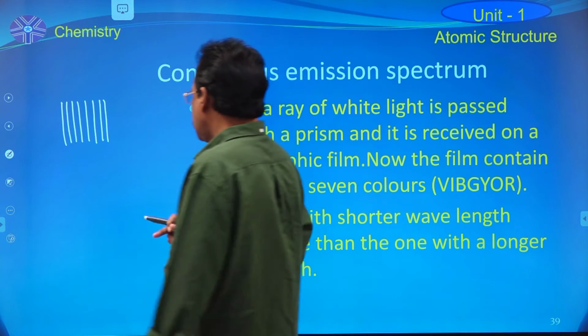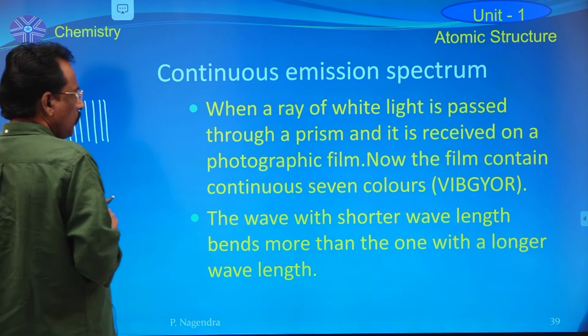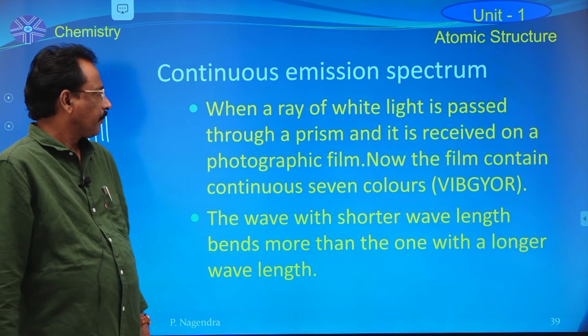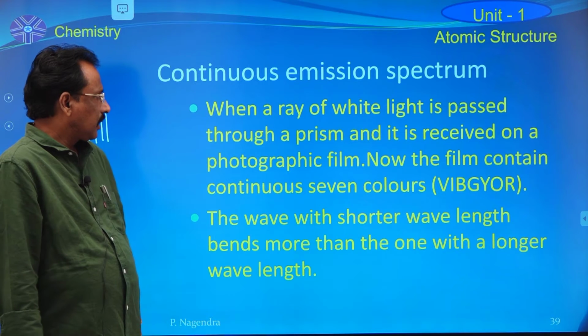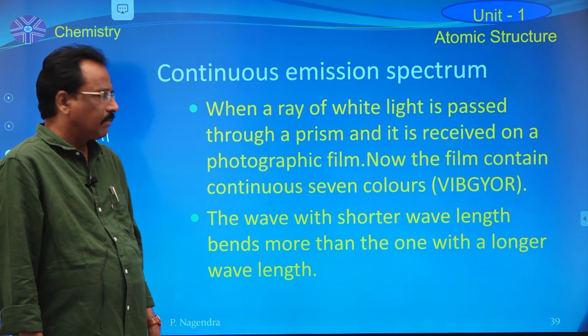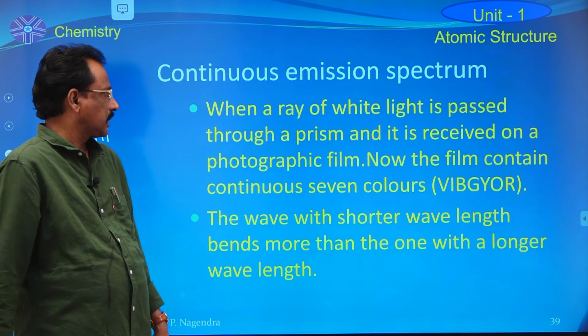That means the spectroscope is used to study spectrums. For example, white light is composed of 7 different colors.